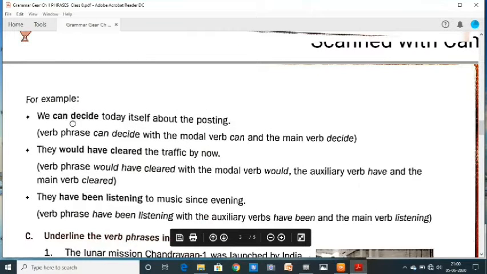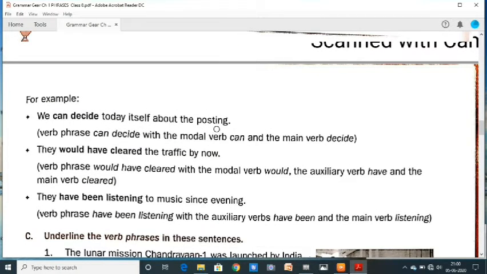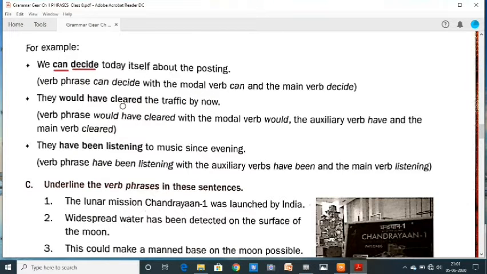For example, we can decide today itself about the posting. We can decide. Here can is the helping modal, which you say helping verb, and decide is the main verb. Verb phrase: can decide, with the modal verb can and the main verb decide. They would have cleared the traffic by now. The verb phrase would have cleared, with the modal verb would, the auxiliary verb have, and the main verb cleared.